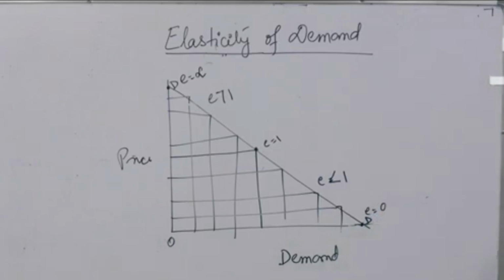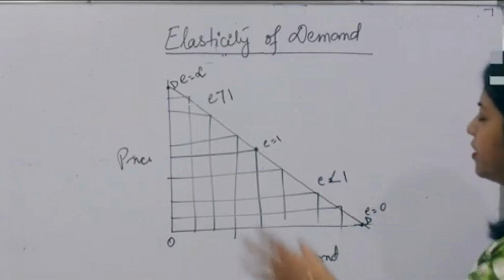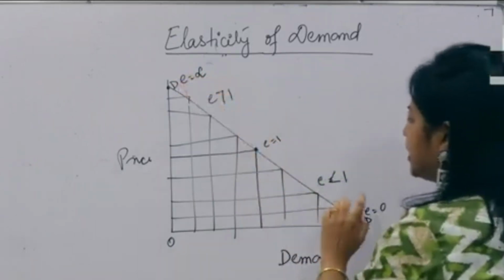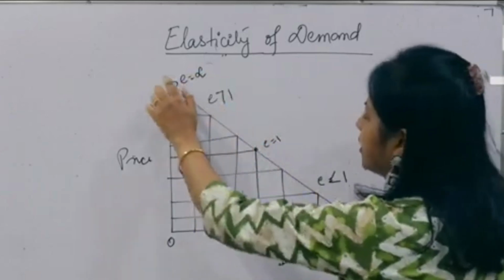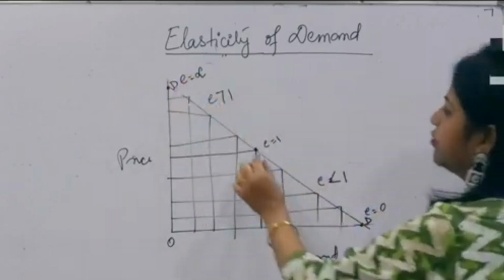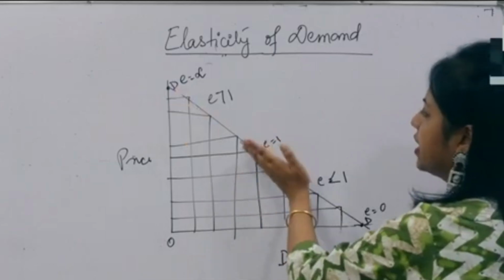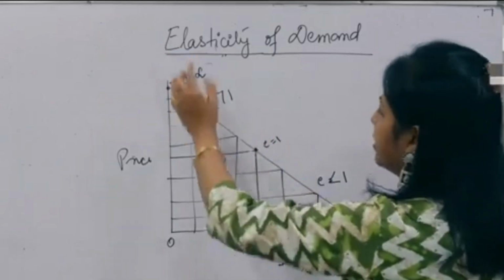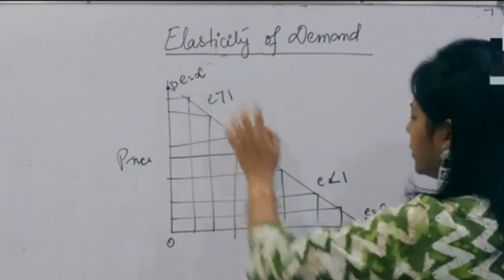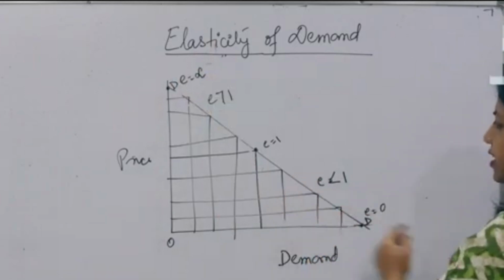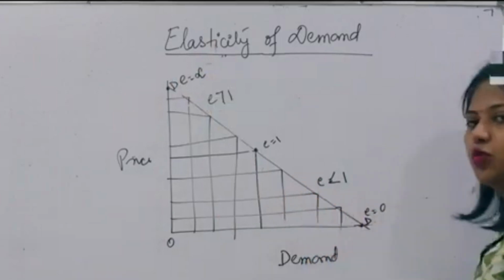Okay, friends. So this is what happens when you draw a straight line demand curve: at different points on the demand curve, what is the elasticity? If you are at the center, half of this, it is equal to 1. As you go higher and higher, you will find E is greater than 1. And if it is this side, you will find E is less than 1.